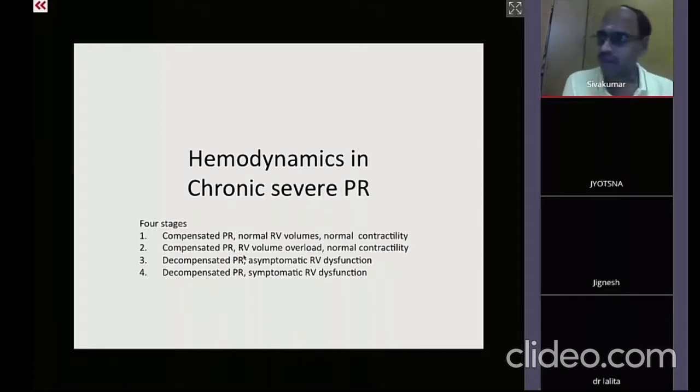But the problem is, each of these Melody valves has a lifetime maximum of anywhere between 8 to 15 years. So there will be multiple reinterventions on these patients over a period of life. So our practice has been to use the Melody valve only in conduits. If it is a native right ventricular outflow tract, we stick to a self-expanding valve.